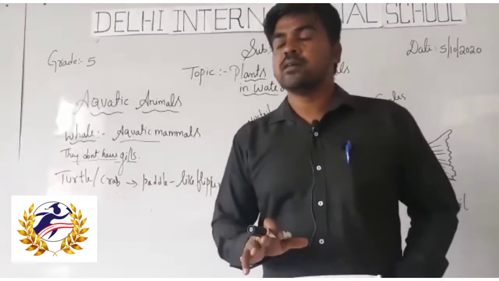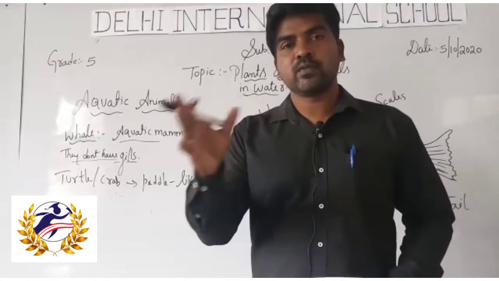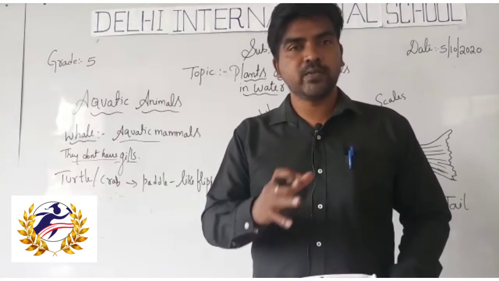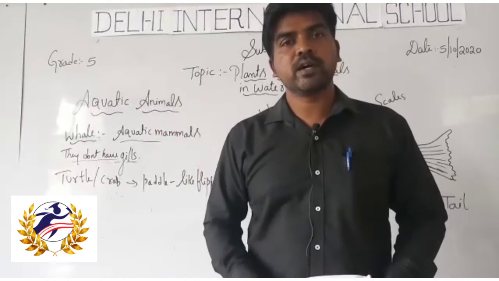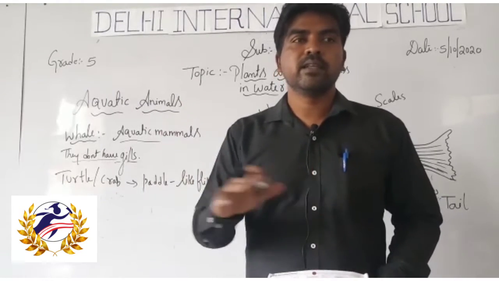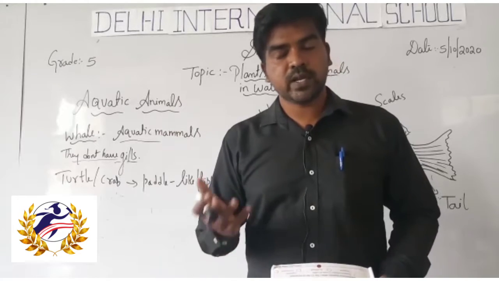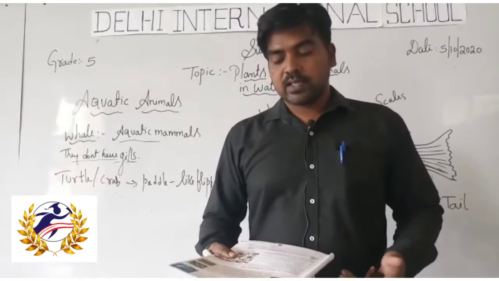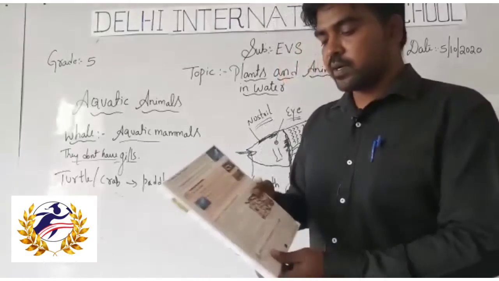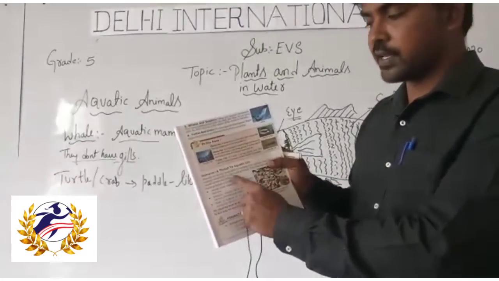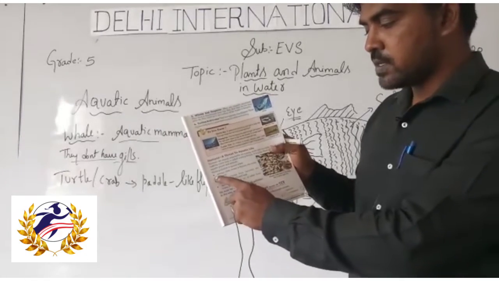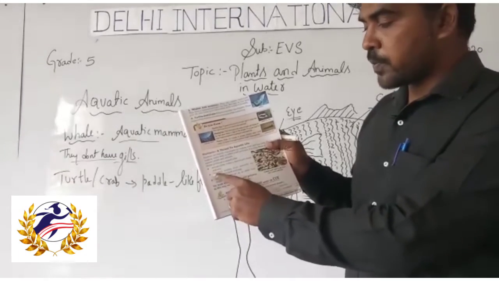A very good example is Shivamogga. We are living in Shivamogga. We have the Tunga river. All our waste goes through drainage to the Tunga river. So automatically the river will get polluted. Like this, we are a threat to aquatic life. Here some important points are given. Regarding this, just go through your textbook. They have given some important points.